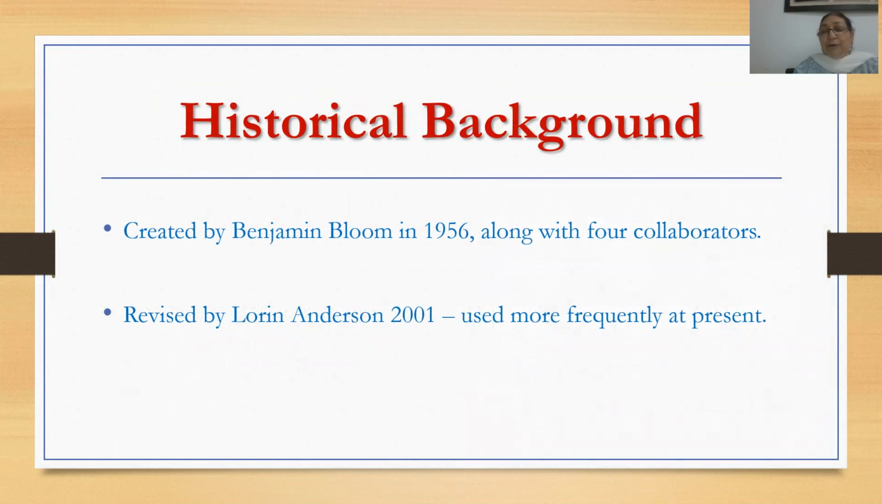If we look at the historical background of Bloom's taxonomy, it was created by Benjamin Bloom in 1956, along with four collaborators. They had formulated a hierarchical model for explaining how the student moves from the basic to the complex, the simple to the complex. This model was later revised in 2001 by Lorin Anderson, and this is the model which we most frequently use at present. The model which I will be referring to also will be the revised model.